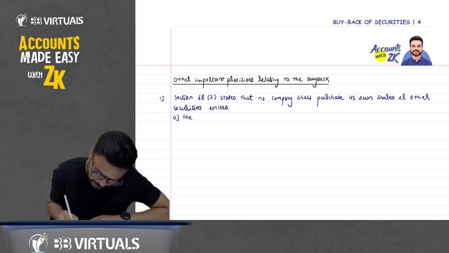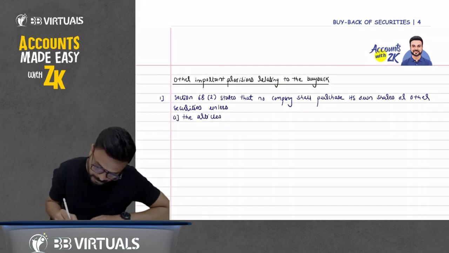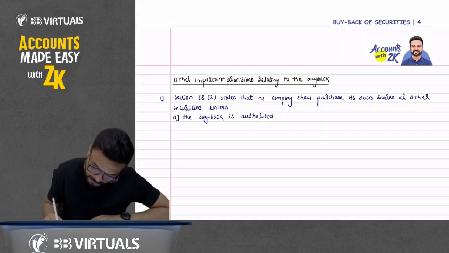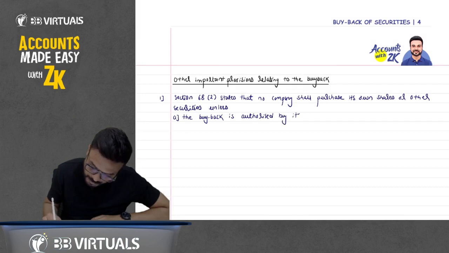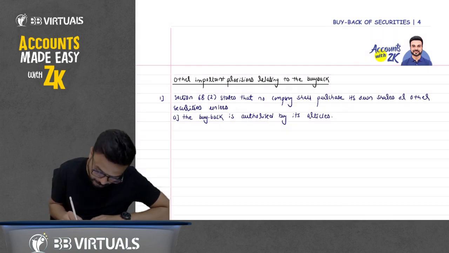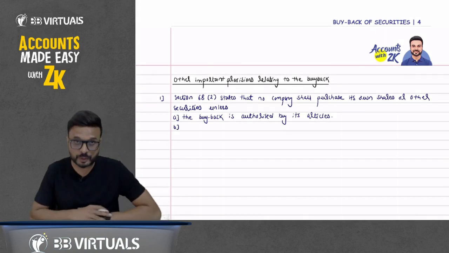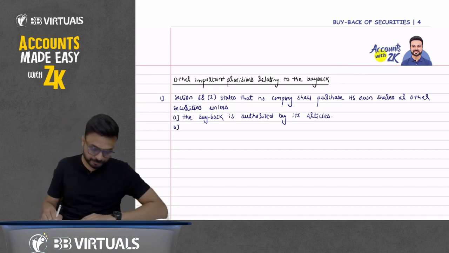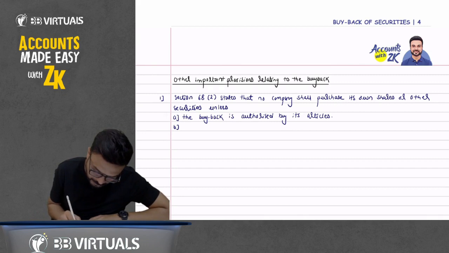So the articles... The buyback is authorized by its article. Point number 1. So the buyback of shares should be authorized by its article. Okay, point number 1. Now point number 2, that there should be a special resolution.